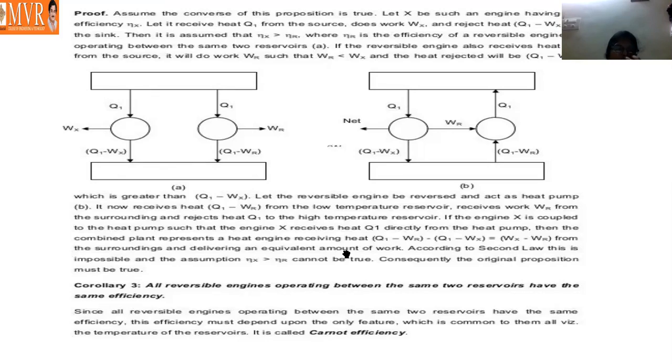According to the second law, this is impossible. So the efficiency of an irreversible engine being greater than the efficiency of a reversible engine is not possible. And next, what does Corollary 3 say?